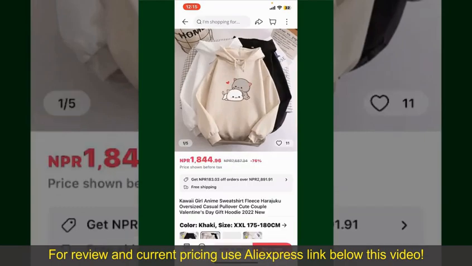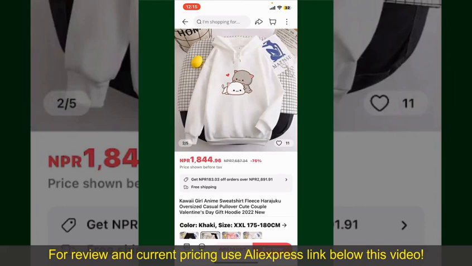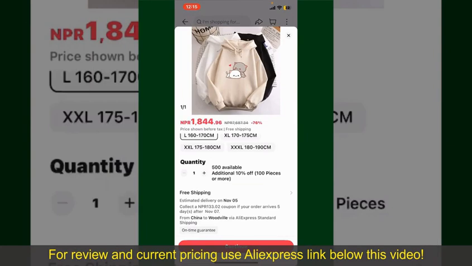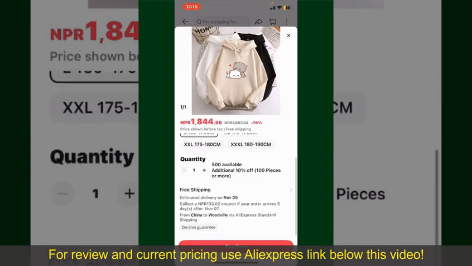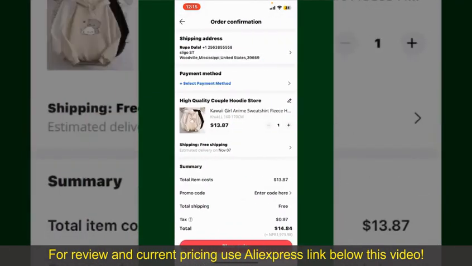Tap on the product to purchase it, and then this will show you other information about the product. You can select the size, colors, and the design. To order the product right away, tap on the Buy Now button at the bottom right-hand corner. Select the size for your product, and then you can also increase or decrease the quantity according to your need. Finally, tap the Continue button at the bottom, and then on the next page, fill in your shipping address and